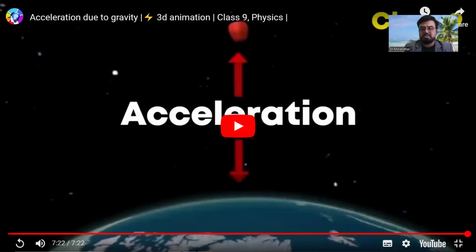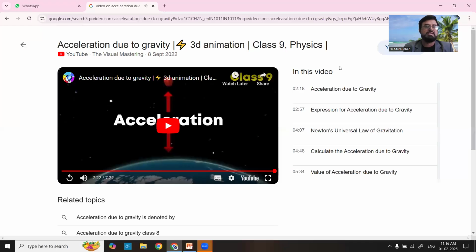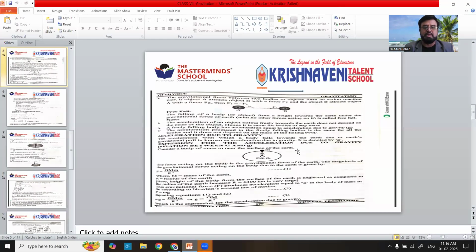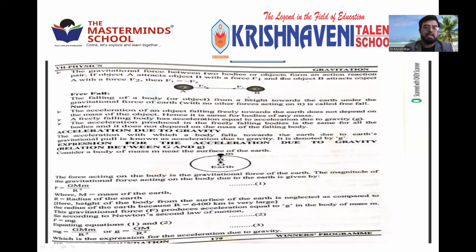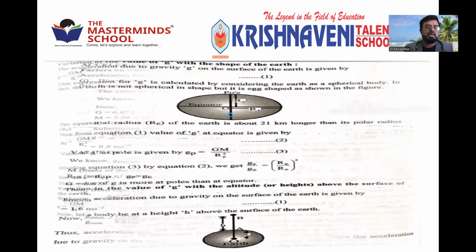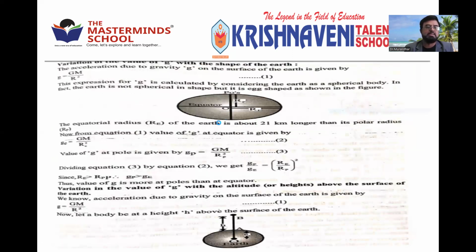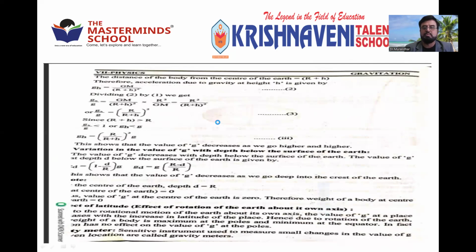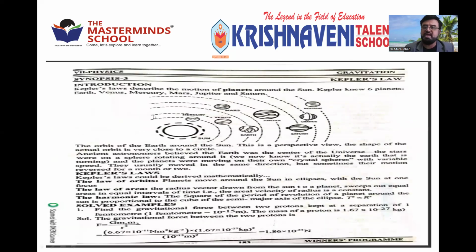Right. So that is about the acceleration due to gravity. In the next class, we'll discuss more about the acceleration due to gravity and its effects and how it is useful, followed by Kepler's laws. That is about other planets. Right now we are discussing only our Earth. When you come to synopsis 3, we are going to discuss the other planets also, where Kepler studied the gravitational force of other planets and proposed Kepler's laws of planetary motion.